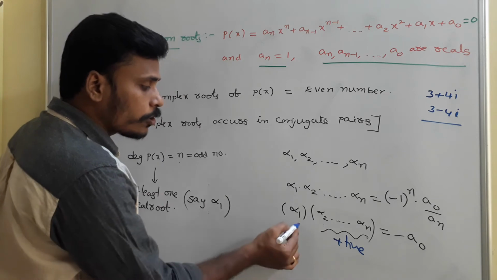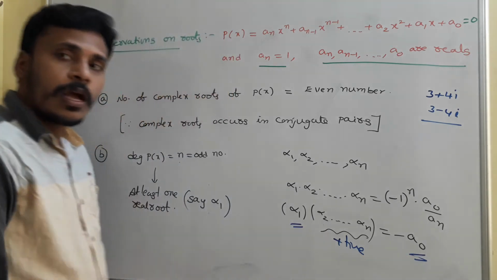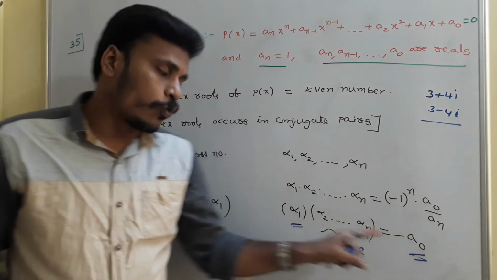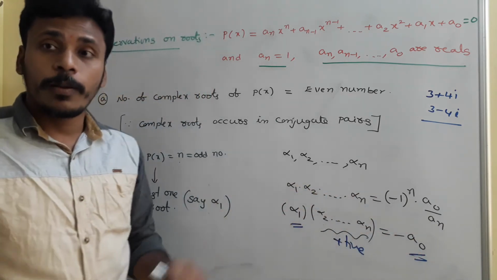Since it is always positive, this alpha 1 is equal to minus a naught. In the sense, if a naught is positive, alpha 1 is negative. If a naught is negative, alpha 1 is positive.